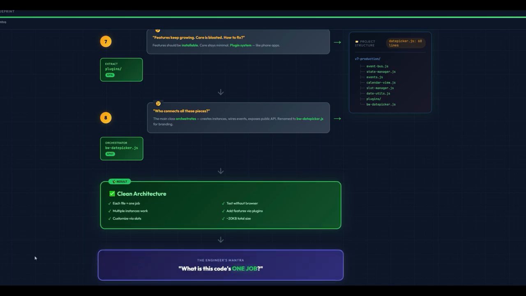And here is the engineer's mantra. Whenever you see a file doing too much, or you see so many lines, or you cannot test something, you ask one question: what is this code's one job? And if you cannot answer it, you split it. Now you have the blueprint, the mental model, the destination. Starting next episode, we will build piece by piece. First up, our event bus, the communication layer. I'll see you in the next episode.